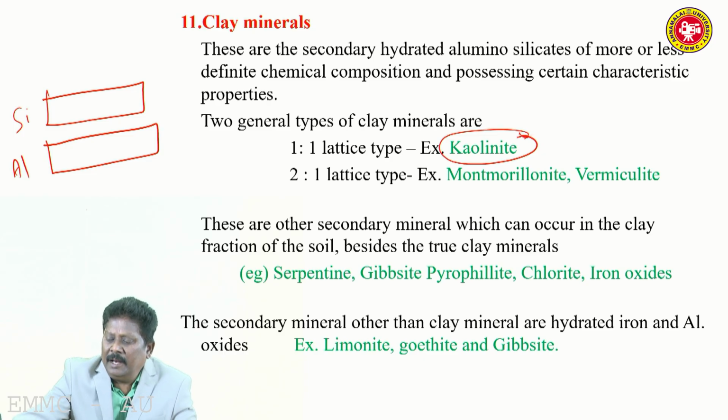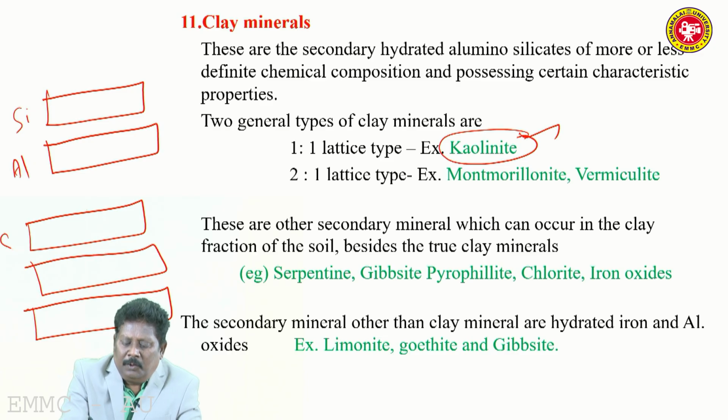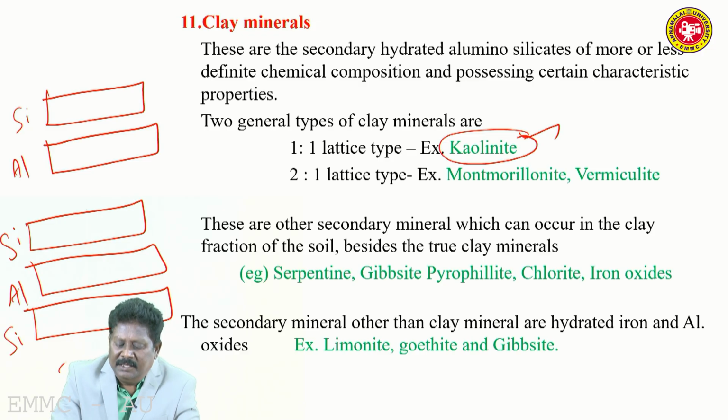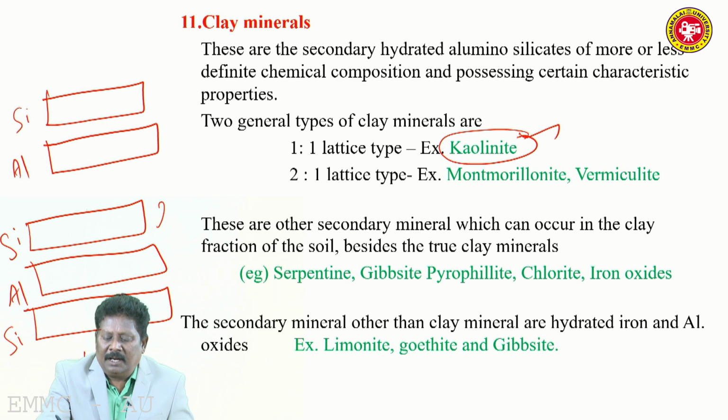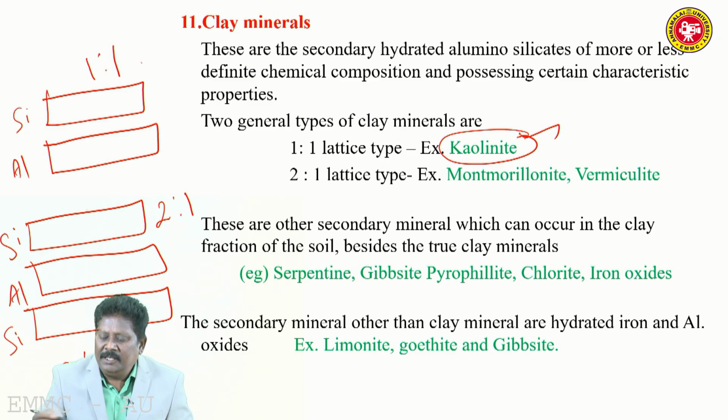Then the next one is called the 2:1 layer: two silica tetrahedral layers and then one alumina layer. This is called the 2:1 clay mineral. The above one is called the 1:1 clay mineral. An example of the 1:1 is kaolinite, and examples of the 2:1 are montmorillonite and vermiculite.